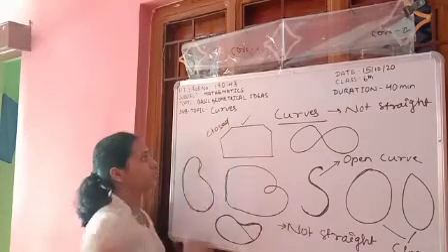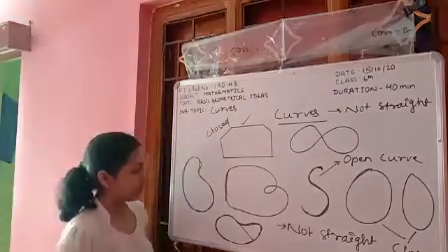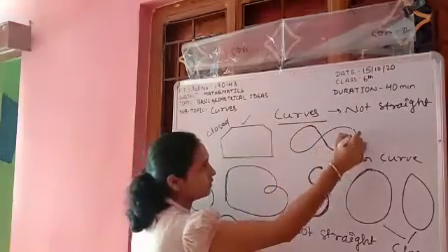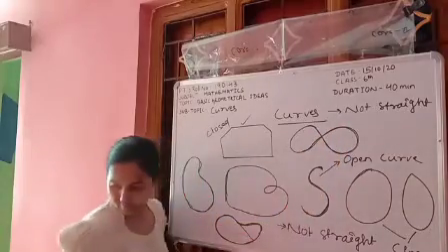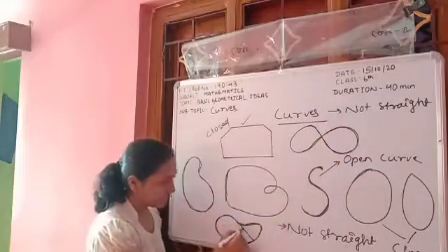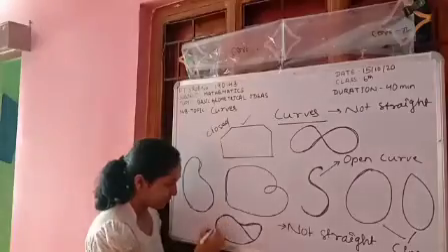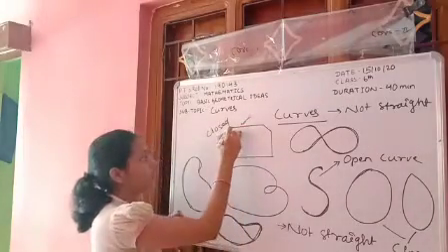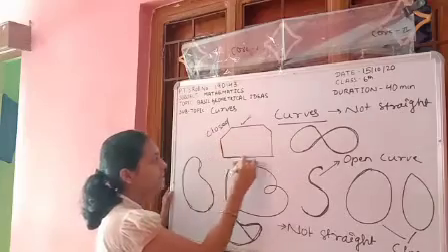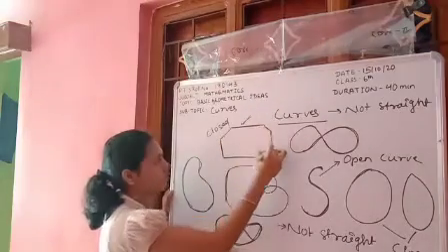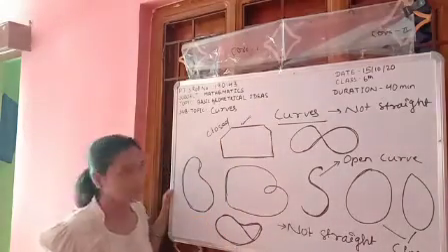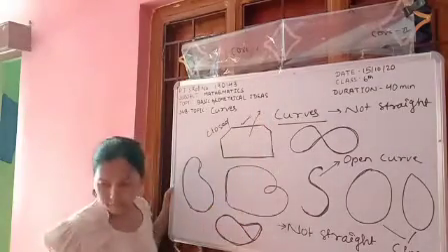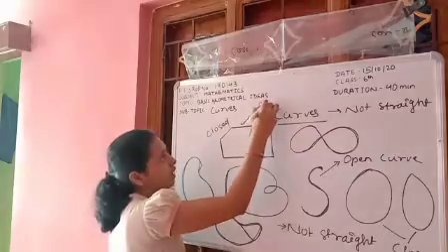And see, these are something like it is intersecting with itself, and it is also like this. And here you see, this is made of only line segments. So, like these shapes, we call the simple curve.